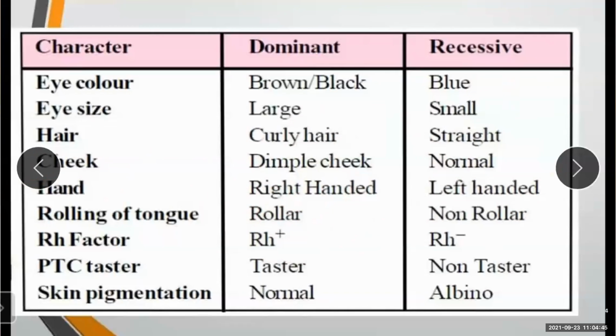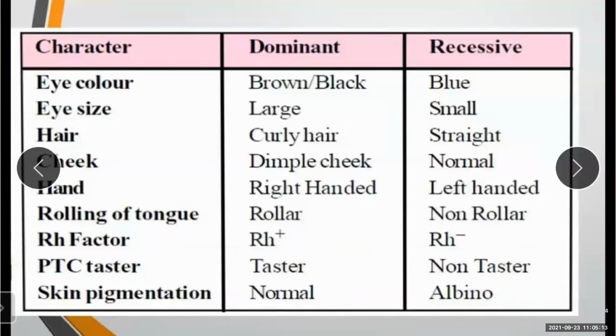In dominant, it will be Rh positive, and in recessive, Rh negative. What about the PTC taster? Dominant is a taster and recessive is a non-taster. And what about skin pigmentation? Dominant normal and recessive albino. You understand these are the characters seen according to dominant and recessive in human beings.